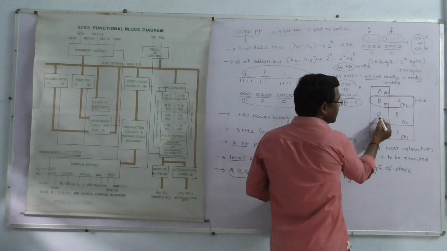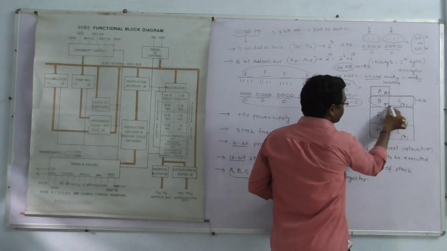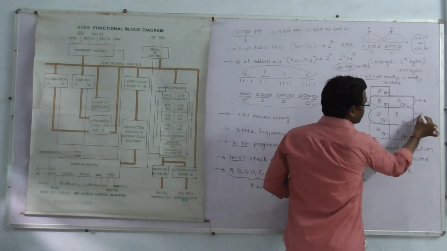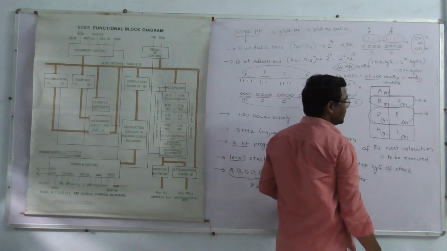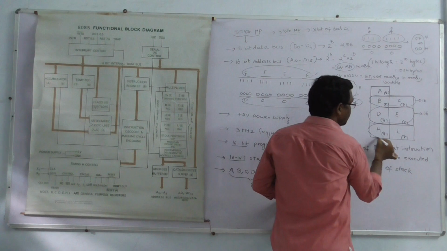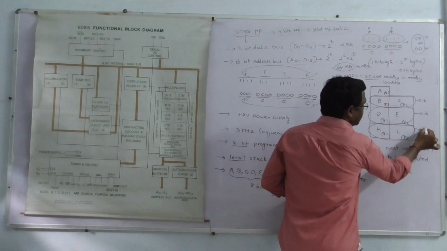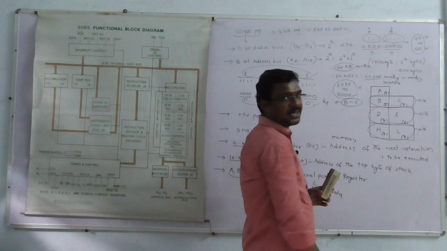Here the D register is combined with E register. This is also a register pair, a 16-bit register pair. Here the H register is combined with L register. This is also a 16-bit register pair.